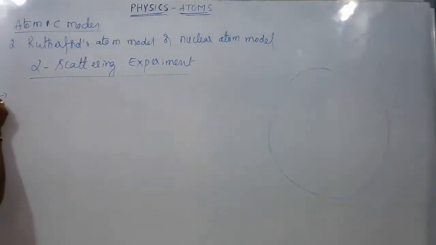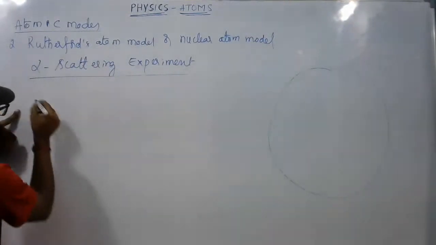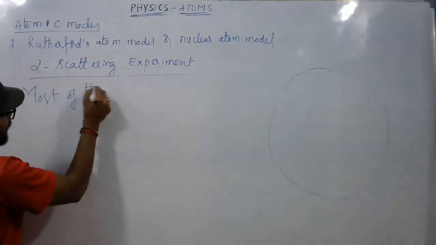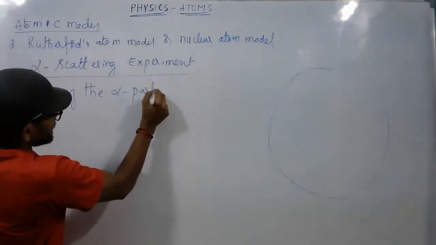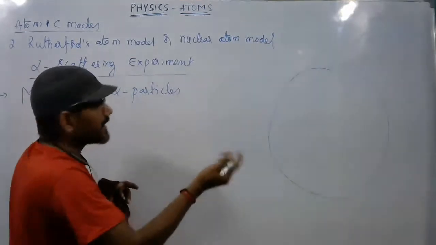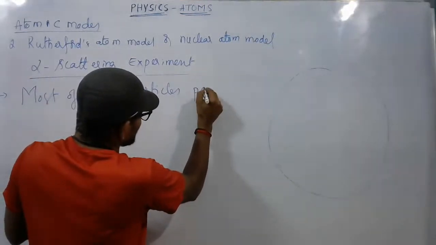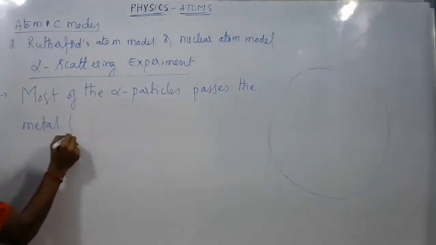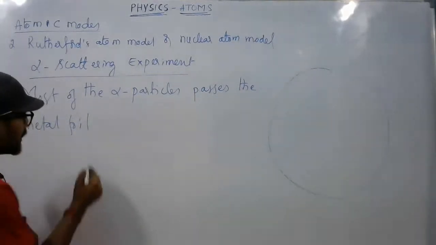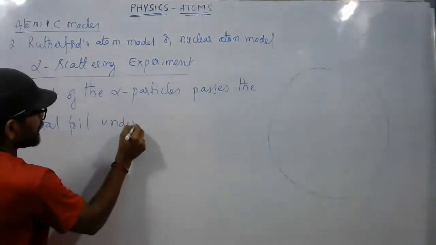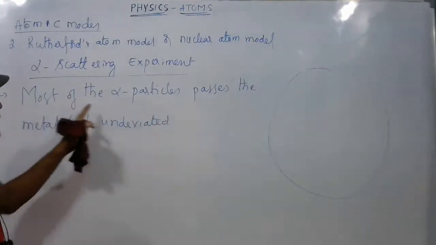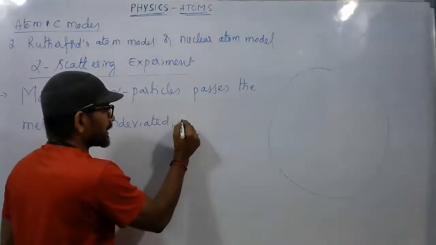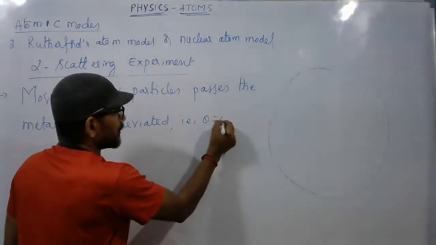That means the first observation says that most of the alpha particles pass through the metal foil undeviated, without any scattering. So the scattering angle theta is equal to 0.